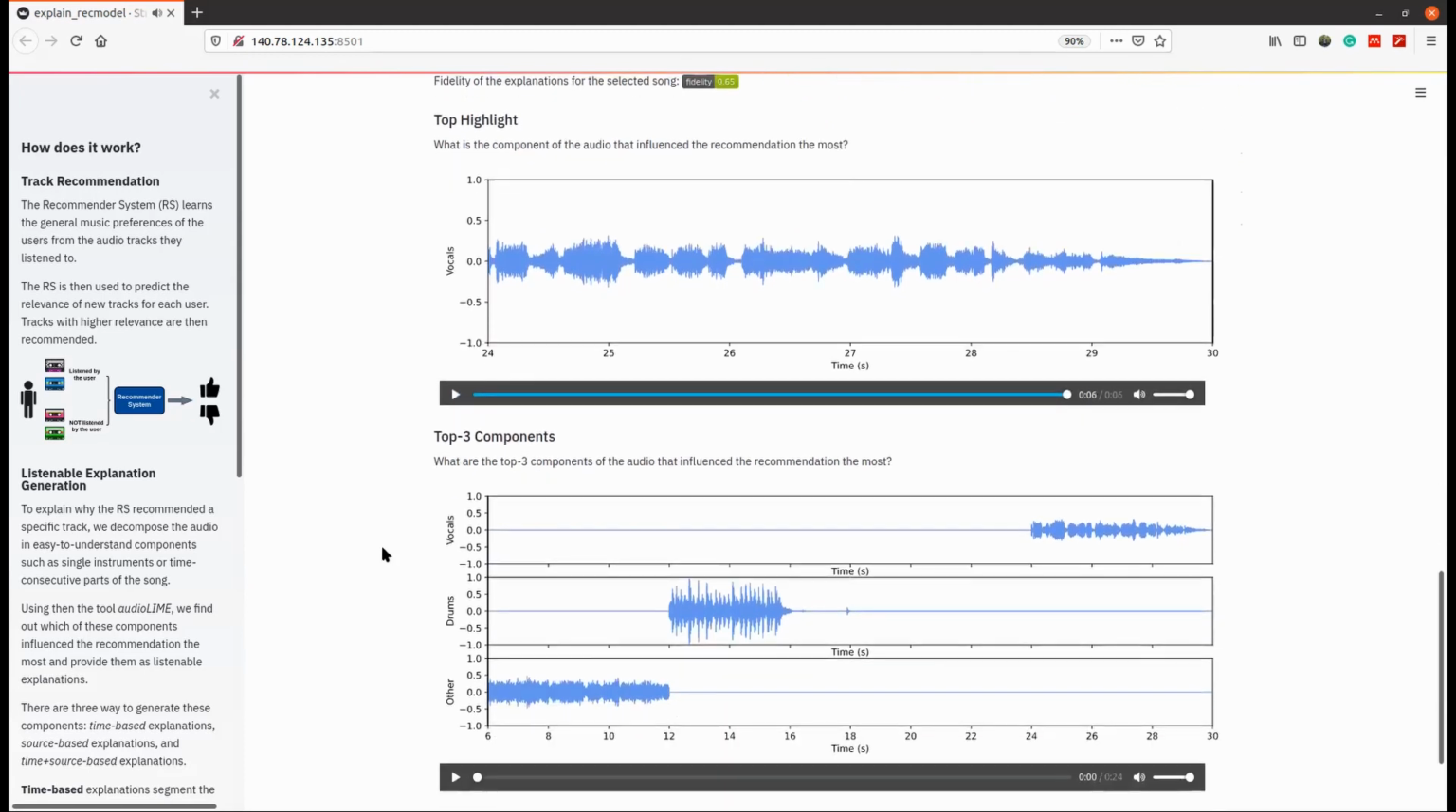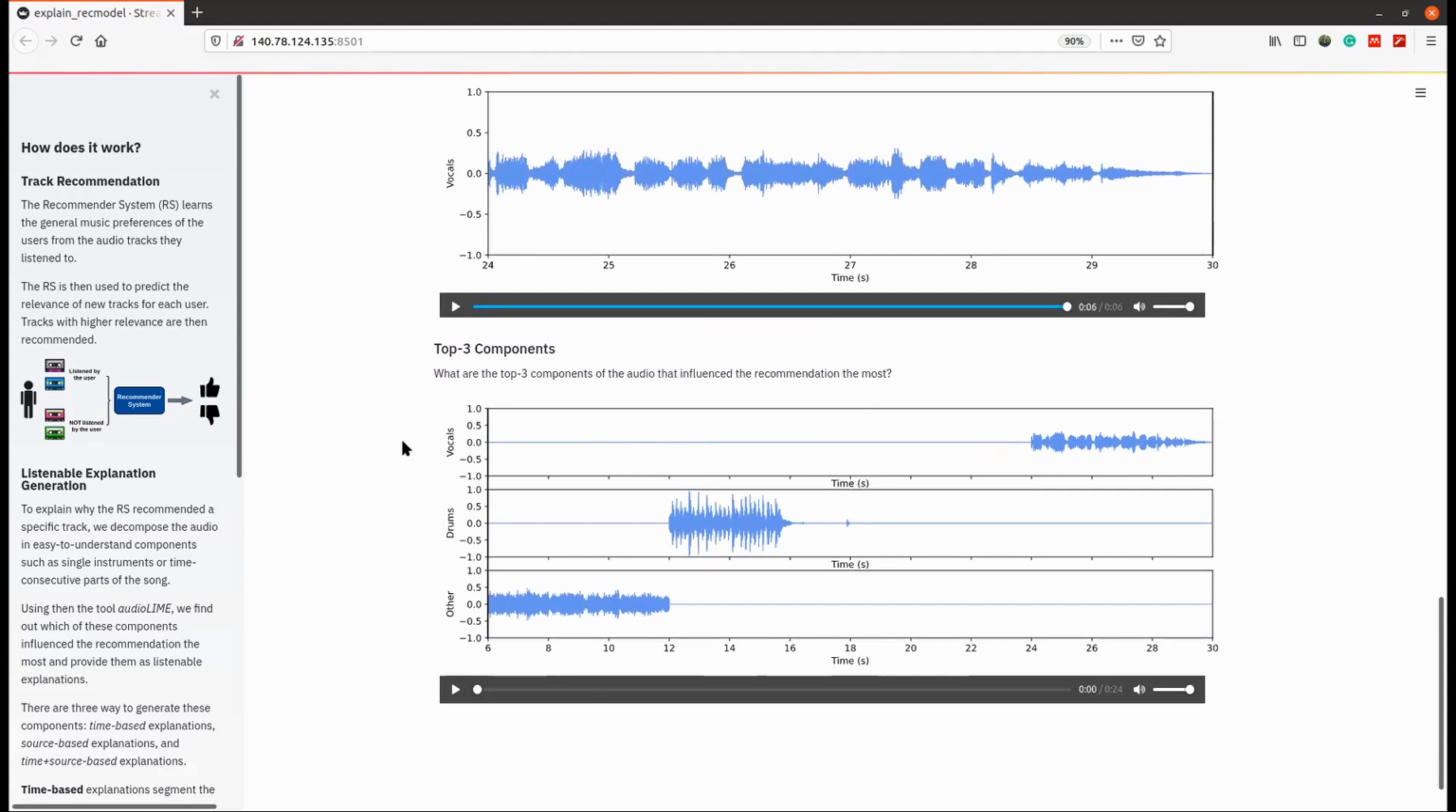We can also ask the system instead to provide the top three components of the audio that influence the recommendation the most. In this case, we can see that the top three components belong to three different sources in three different moments in time. They are the vocals, the drums, and other, which in this case will be the guitar.